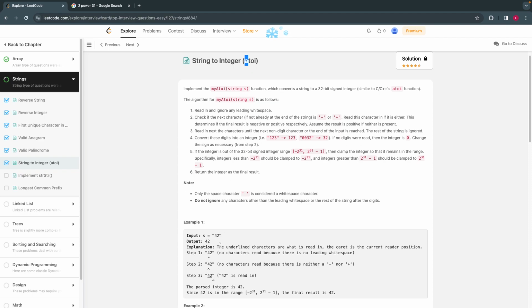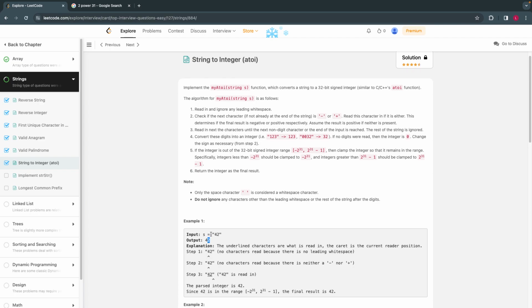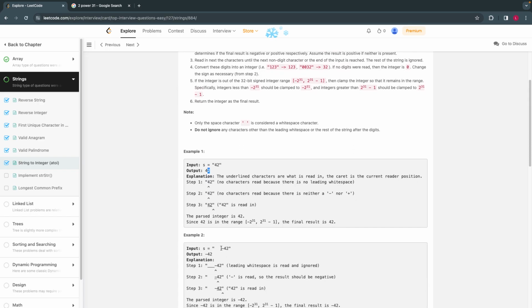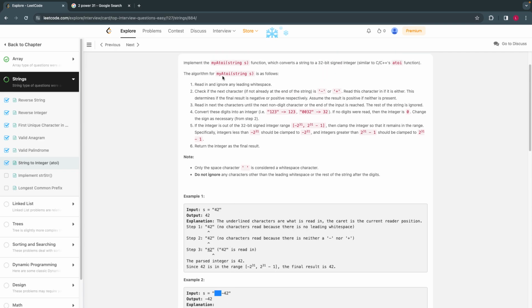So given a string like this, which is a number in the form of string, we have to remove the string part and then show the integer number. That is what they are asking us. Plus, there are a few checks, a few conditions. The number can have leading spaces, so remove those spaces. Read and ignore any leading white spaces.